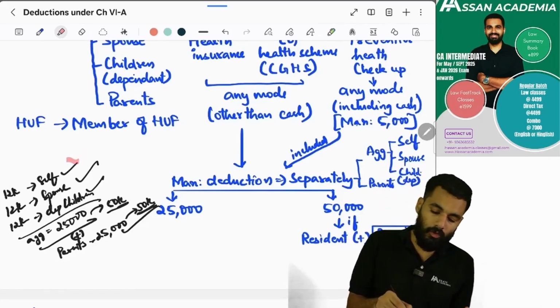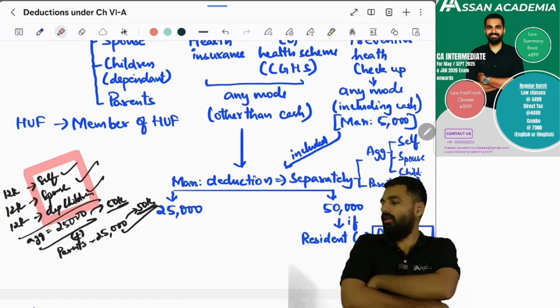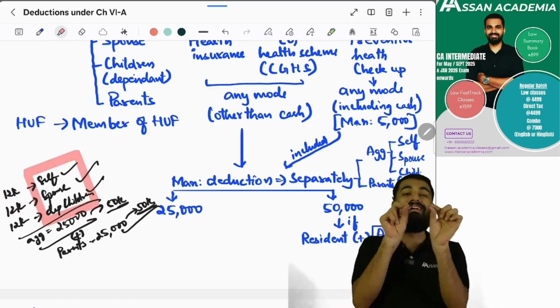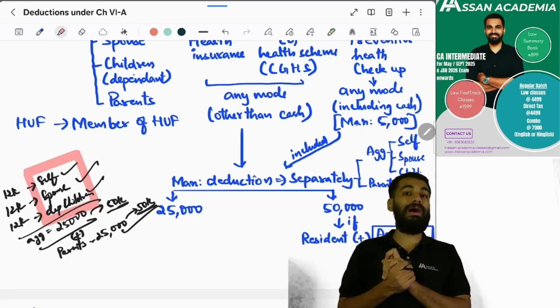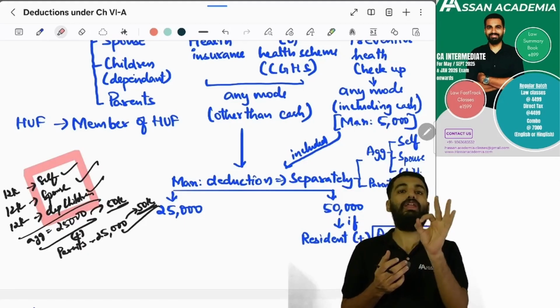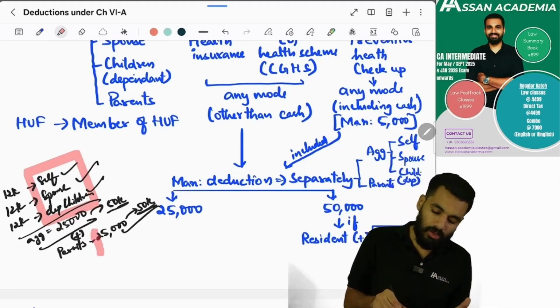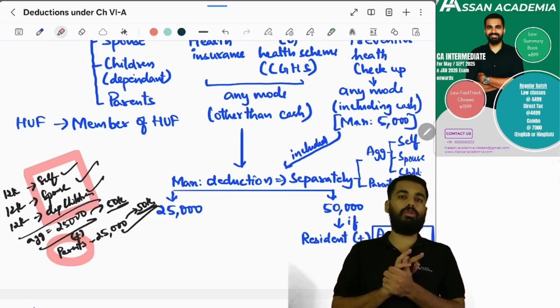So for self, for the spouse, and for the dependent children, in aggregate, it should be how much? Maximum you can claim deduction under section 80D is 25,000 rupees. And for parents, how much you can claim? You can claim another 25,000 rupees.